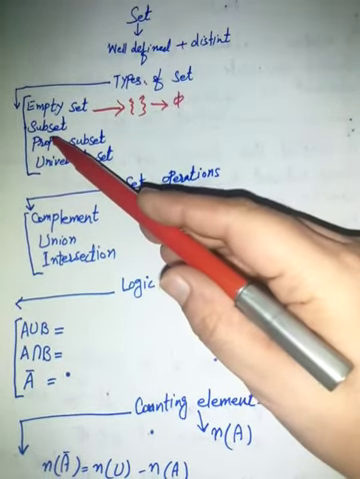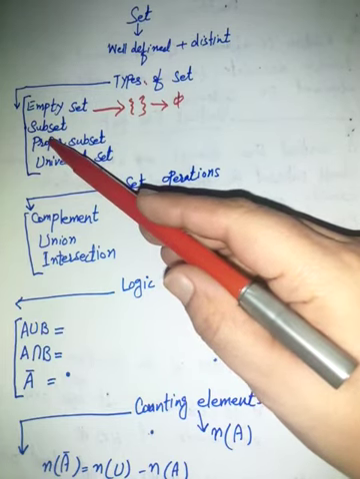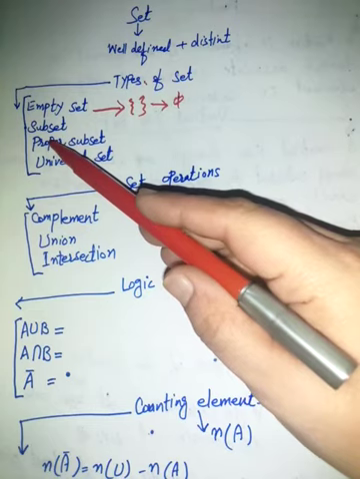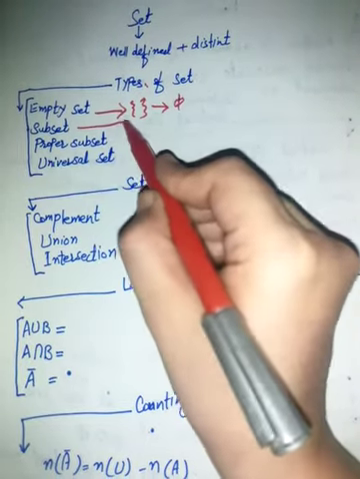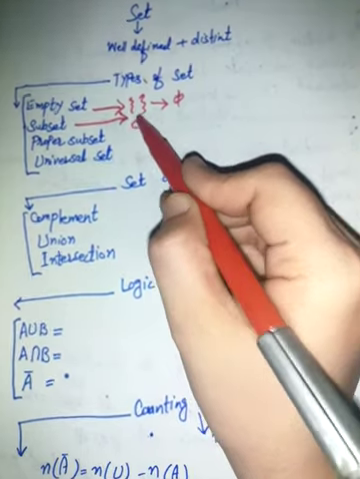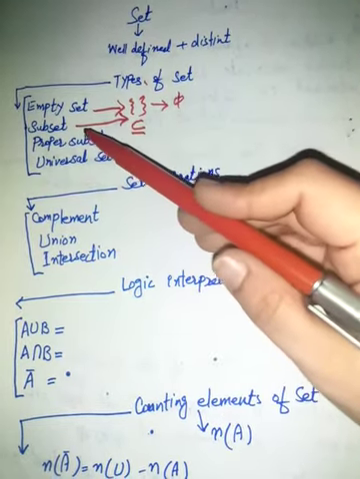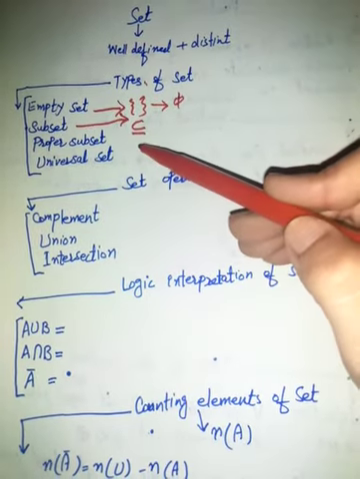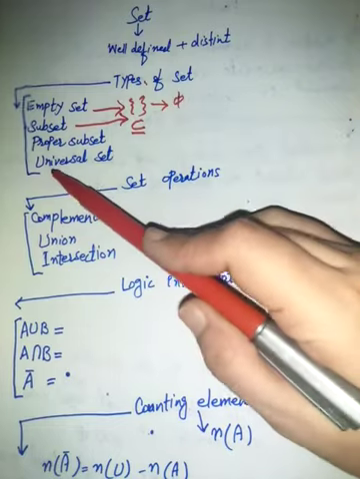Second one is subset. If we have two sets, and each element of the first set is also an element of the second set, then the first set is said to be a subset of the second set. It is represented by this symbol. The first set may be equal to the second set, or it may be smaller than the second set.